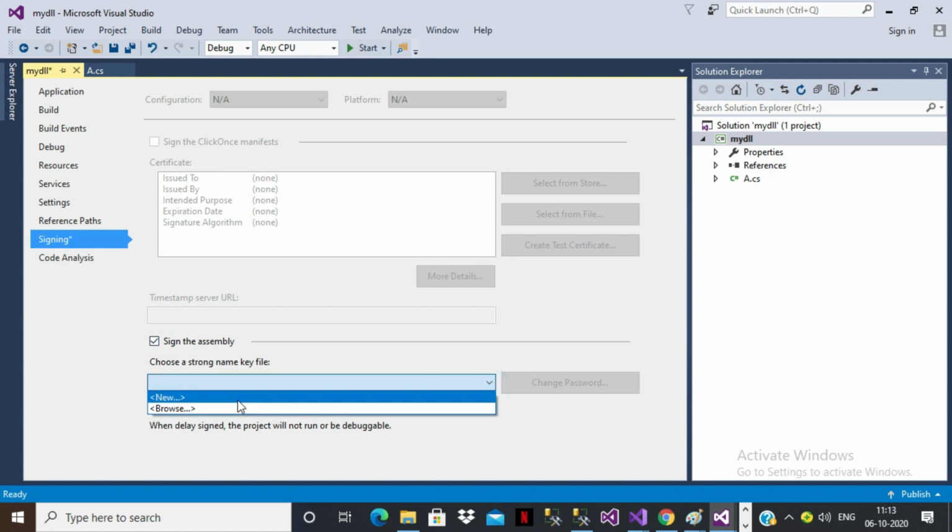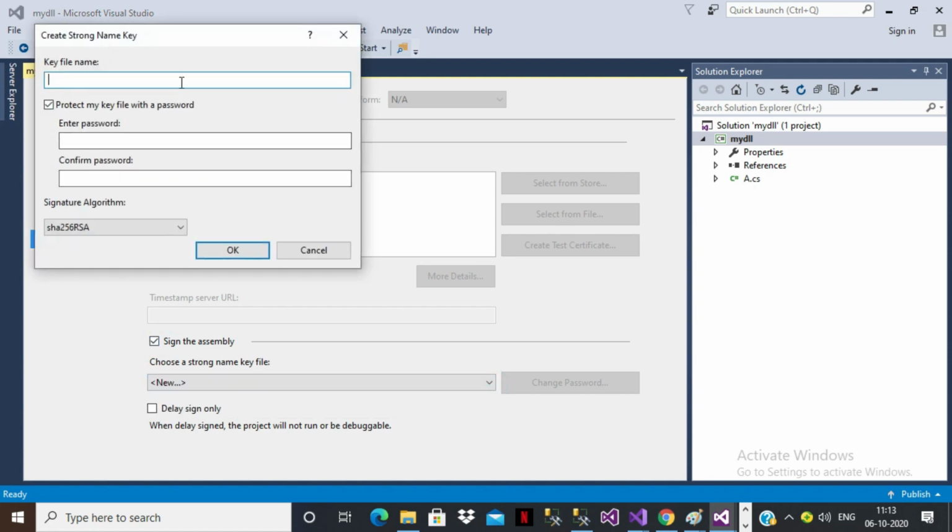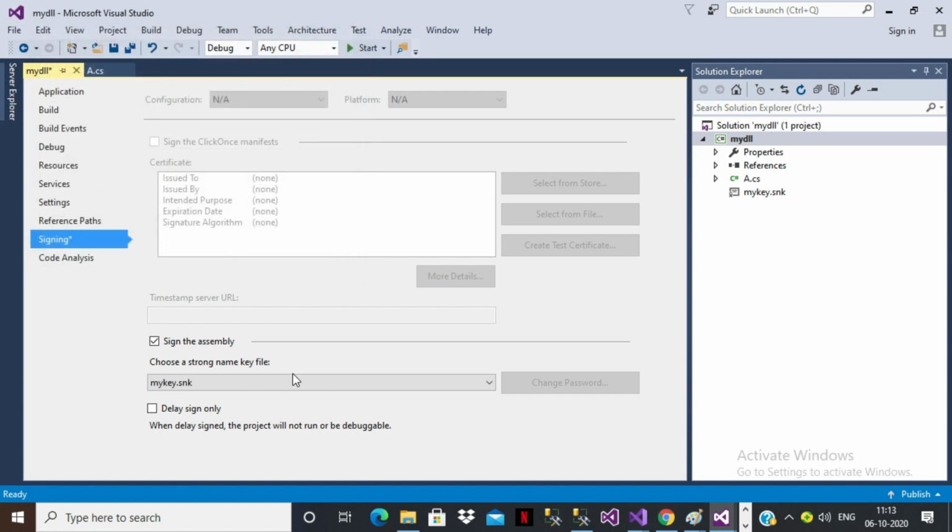Choose new, and here you can create a key file name. The name I'll give is mykey.snk. SNK means strong name key. If you want to protect your DLL file, you can give a password, otherwise uncheck. Click on OK. Now my DLL is eligible to register under GAC. Not yet registered, eligible to register.